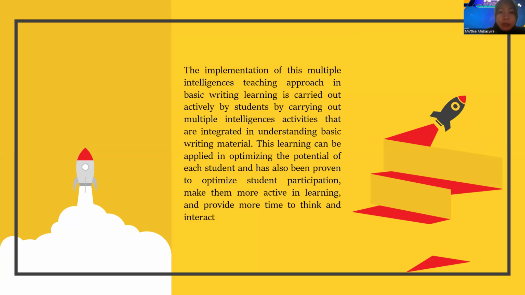This learning can be applied in optimizing the potential of each student and has been proven to optimize student participation, make them more active in learning, and provide more time to think and interact.